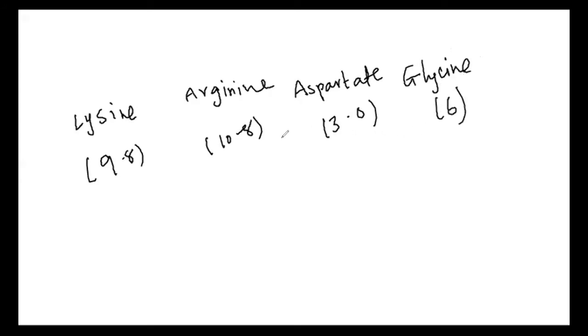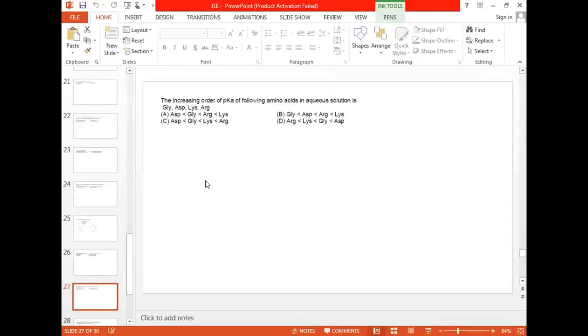Now, if you look at these options, which one is correct? Look at that and tell me. Aspartate, how much is given? 3. Glycine? 6. Then lysine? 9.8. Then arginine, 10.8. That is why I'm going with option 3. It is just a theory-based question, so directly we can go with that.